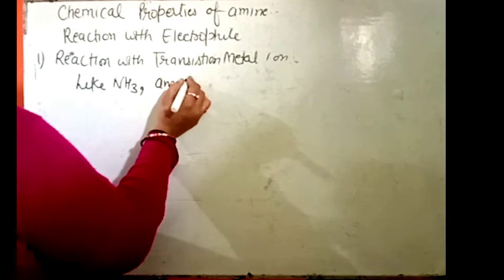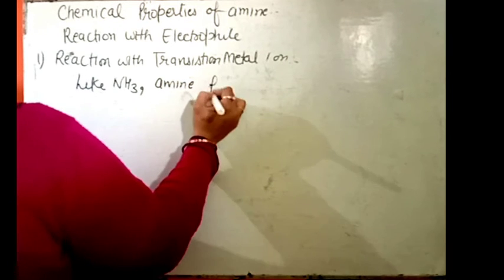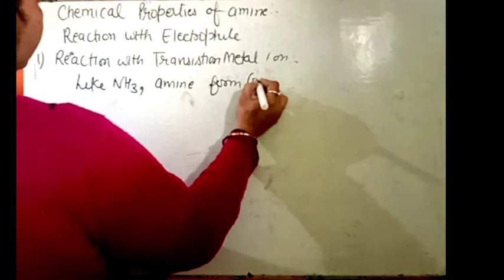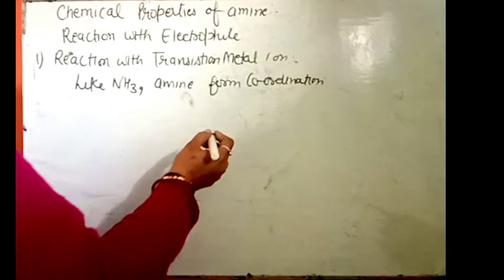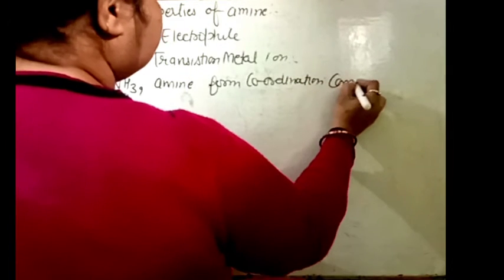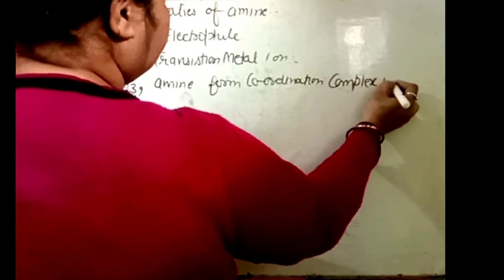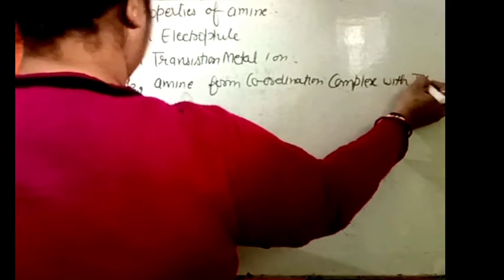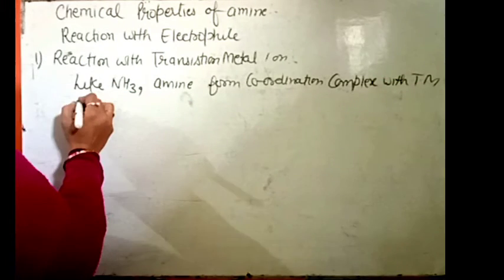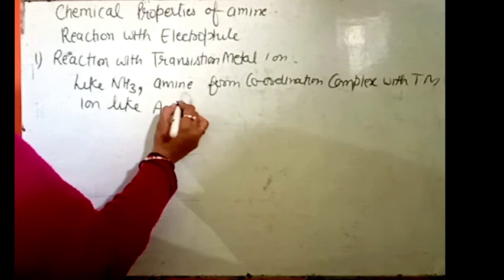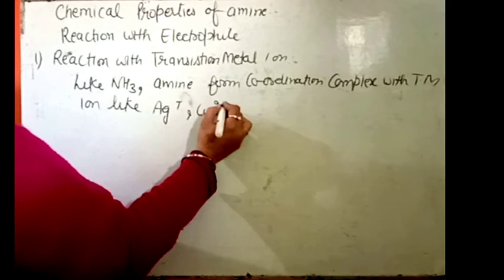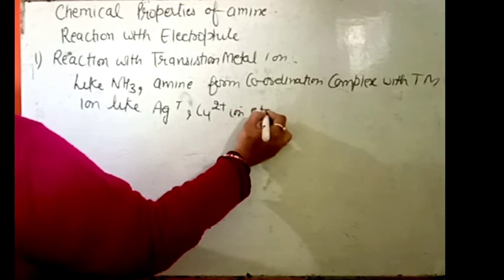So we can say amine forms a coordination complex with transition metal ions like silver, copper, iron, etc.